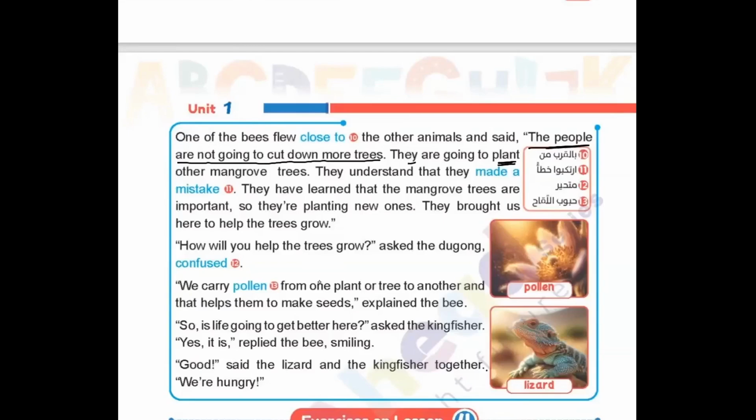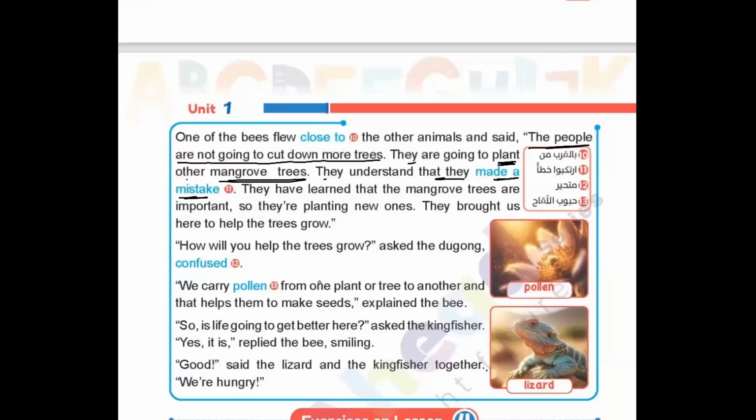Okay, they will plant other mangrove trees. Wow, very good news. They will add more and more mangrove trees. They understand that they made a mistake, to cut the mangrove trees. They have learned that the mangrove trees are important. So they are planting new ones. They understand the problem with cutting mangrove trees, so they try to correct this.